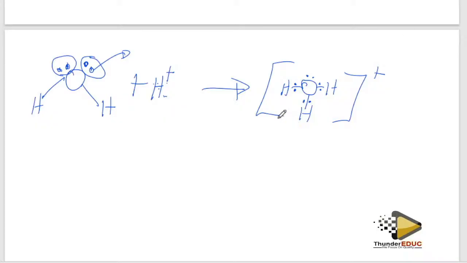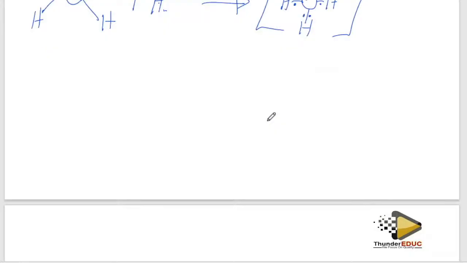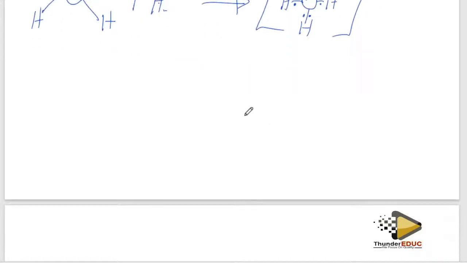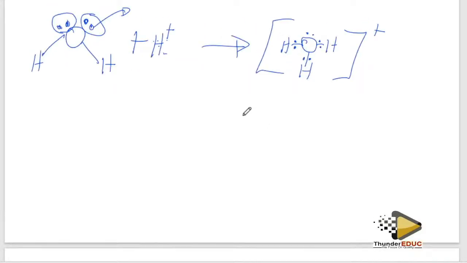Then we go to the next question. They can also bring for you ammonia. It's the same dative bonding, whereby the two electrons involved in the bond are supplied by one atom. The other one doesn't come with anything. Ammonia.